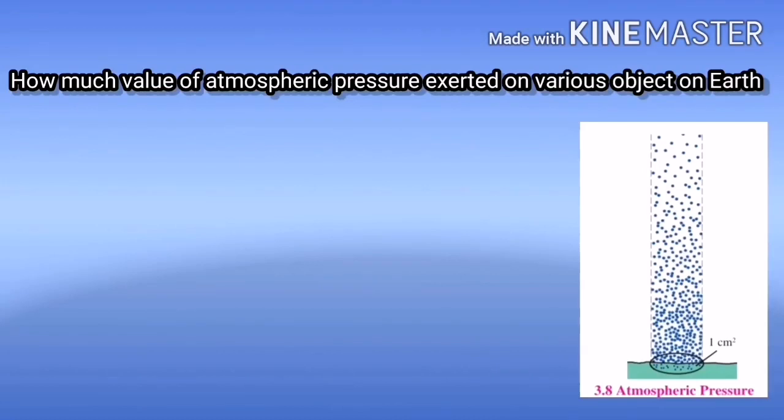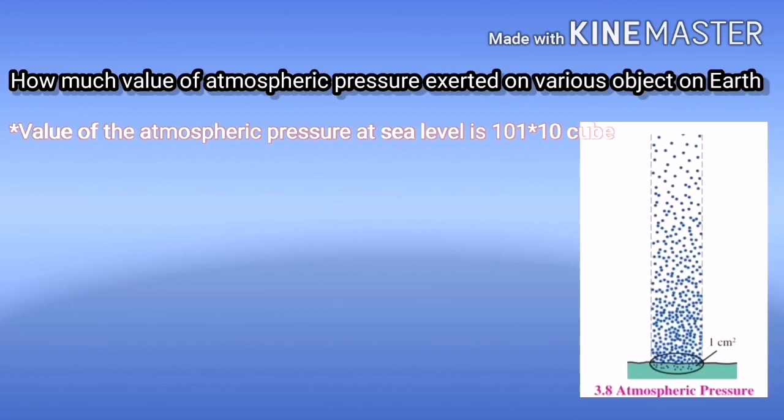Now students, let's focus on how much atmospheric pressure is exerted on various objects on earth. The value of atmospheric pressure at sea level is 101 multiplied by 10 cube, or 10 to the power 3. Always remember that the value of pressure always changes with height. When you see this picture carefully, what do you observe?